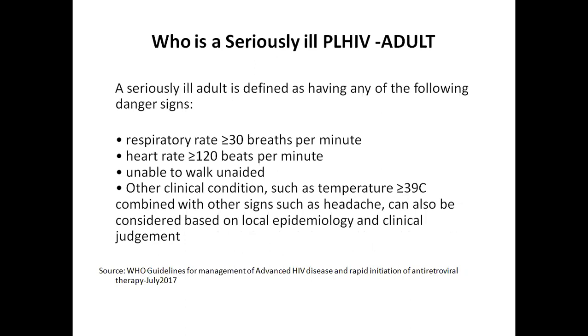Only if we identify the patient as seriously ill, we will be giving him special attention. So, what are the major signs that tell us as clinicians, and also the counselors, the sisters, and all the staff at the ART center?